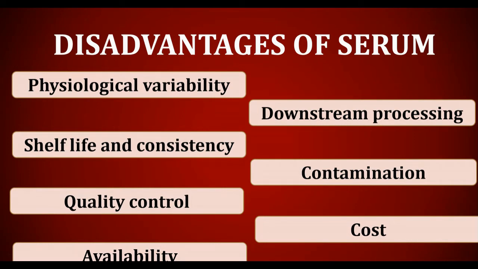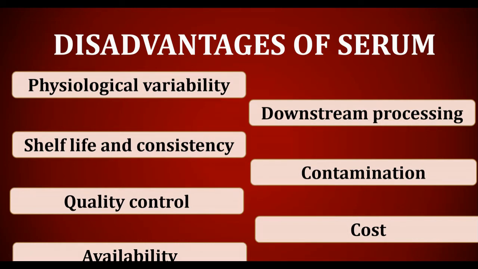The concentration and action of major constituents of serum are not fully determined. Shelf life and consistency. Serum varies from batch to batch, and the best batch will last for 1 year, perhaps deteriorating during that time. It must then be replaced with another batch that may be selected as similar but will never be identical to the first batch.